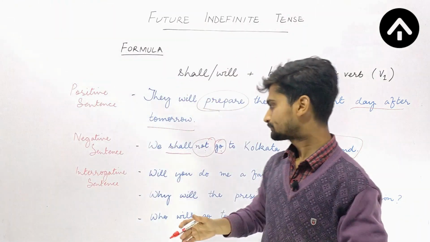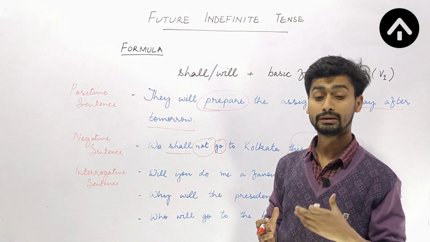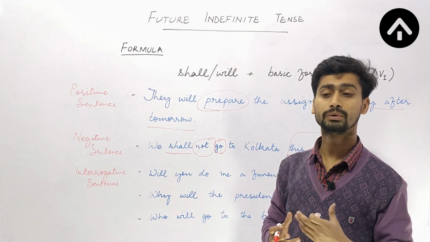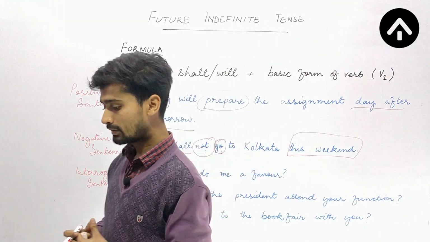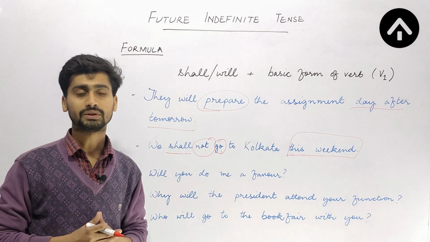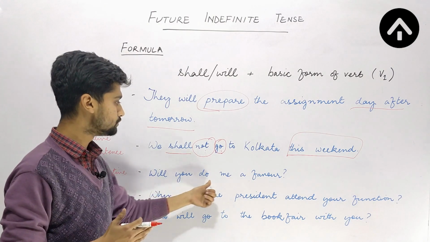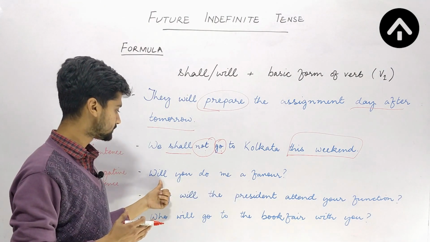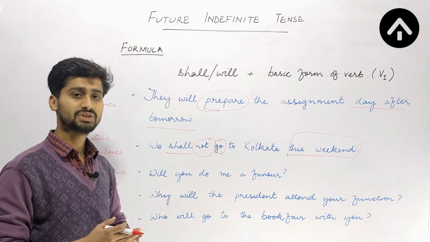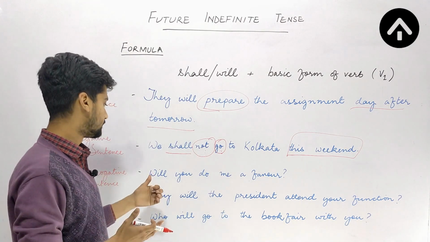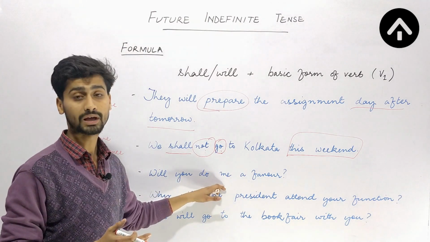Next we have the interrogative sentence. An interrogative sentence is the one where we ask a question. The first sentence is a polar question, which demands an answer either positive or negative. Will you do me a favor? I am starting my question with the helping verb will. Depending upon the subject, we will be using either will or shall. Here I am starting with will. Will you do me a favor? This is a yes-no type question.